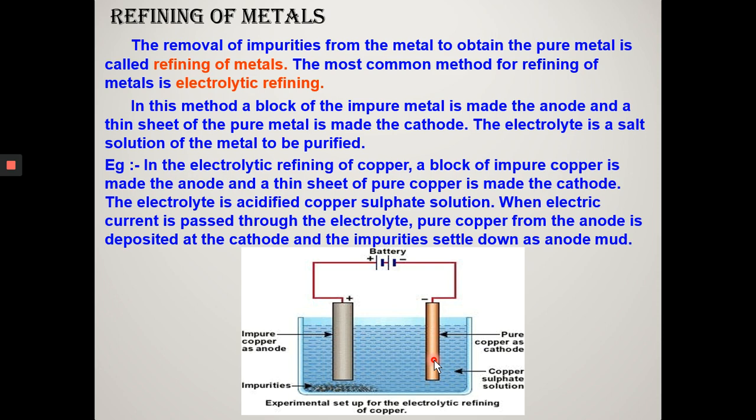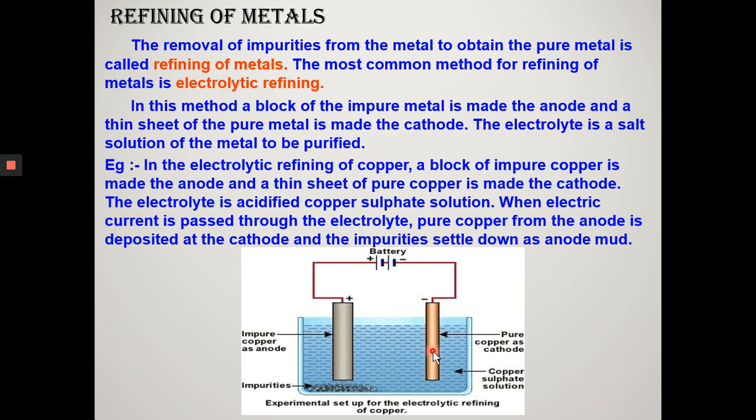The soluble impurities pass into the solution, that is the electrolyte, whereas the insoluble impurities fall below the anode as anode mud or anode sludge. As the electrolysis proceeds, the size of the anode keeps on decreasing, that is, it becomes thinner, and the cathode keeps on increasing, that is, it becomes thicker.